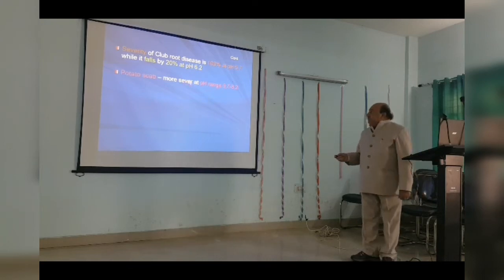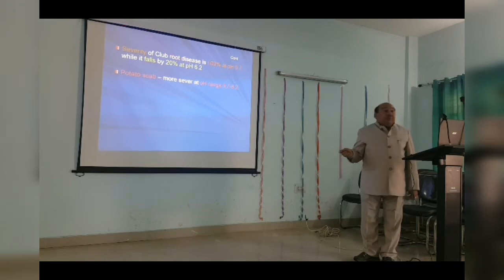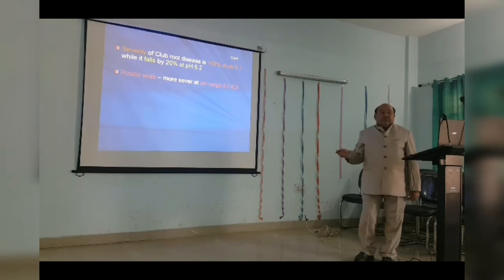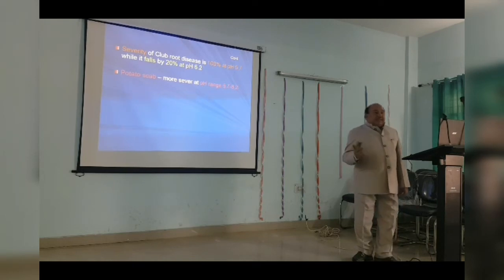Similarly, potato scab. It is more severe at the pH range from 5.7 to 8.2. Just see, club root is very sensitive to 0.5 pH, but this potato scab is not sensitive to the pH. It can take place at a wide range of pH, 5.7 to 8.2, means from acidic to alkaline both. It can cause the disease.